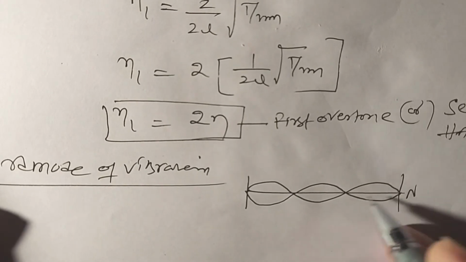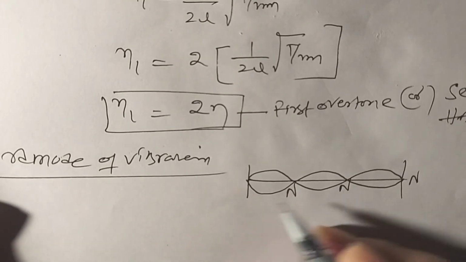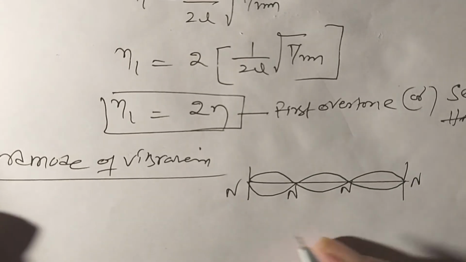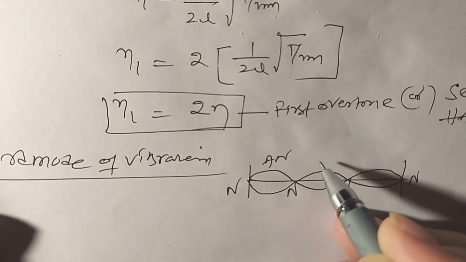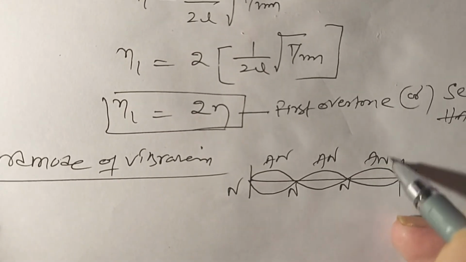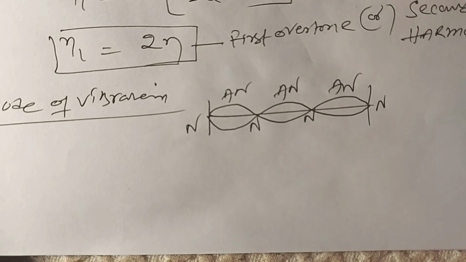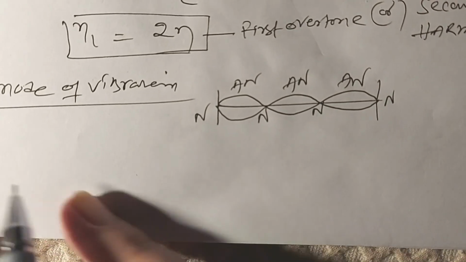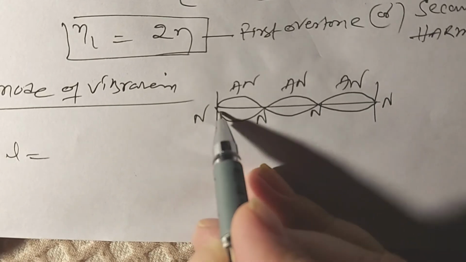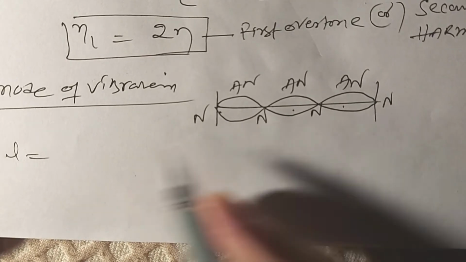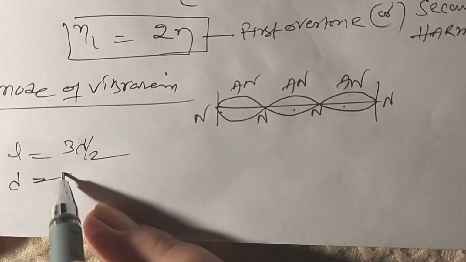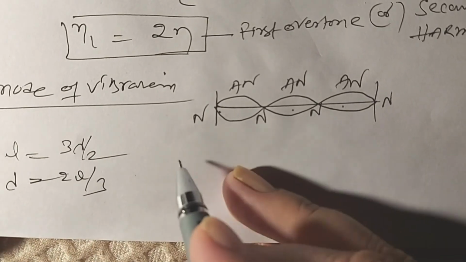These are the nodes. Similarly we calculate L, the length of the string: lambda by 2 plus lambda by 2 plus lambda by 2, which is equal to 3 lambda by 2. Now lambda is equal to 2L by 3.